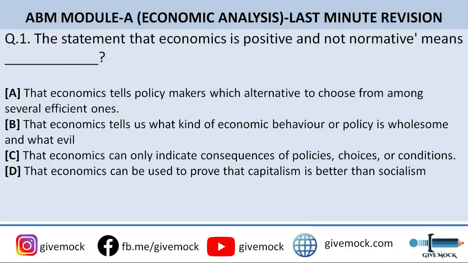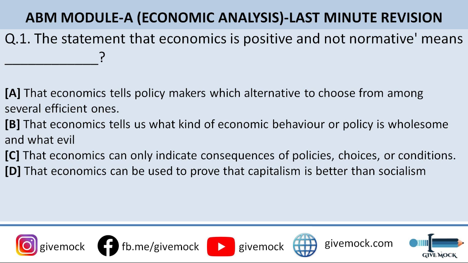The statement that economics is positive and not normative means. So you can go through the options here. Option A is that economics tells policymakers which alternative to choose from among several efficient ones. Option B is that economics tells us what kind of economic behavior or policy is wholesome and what evil.